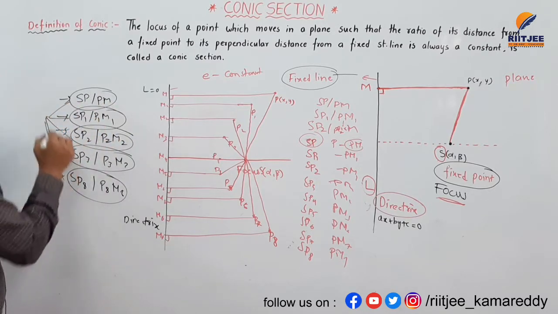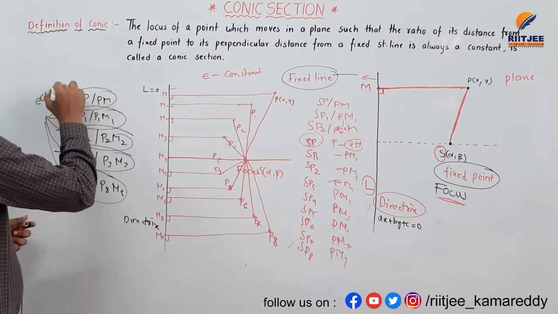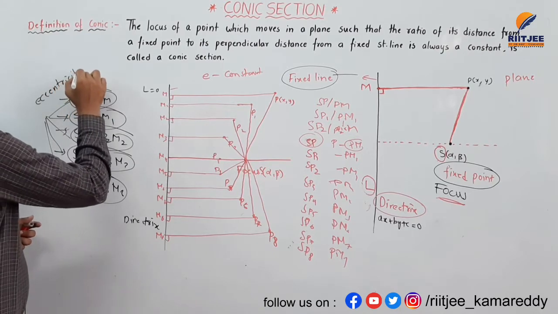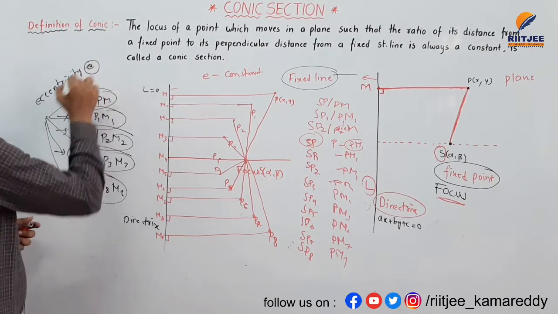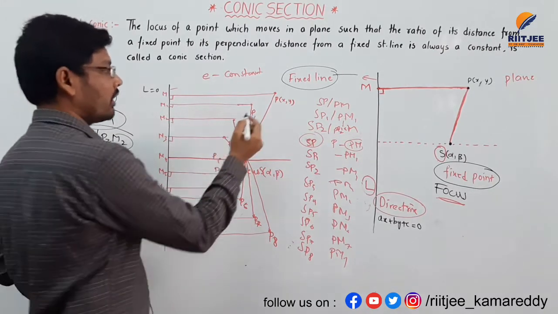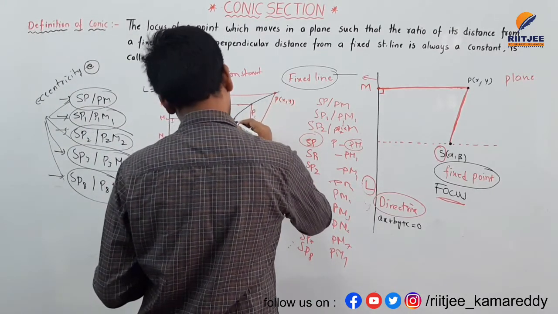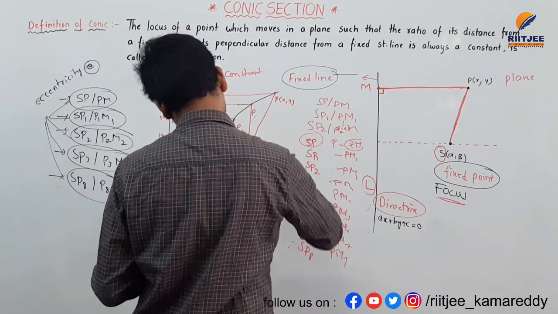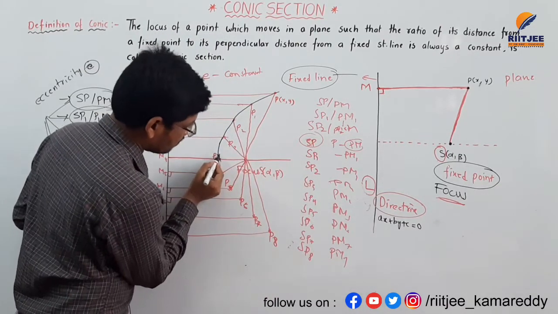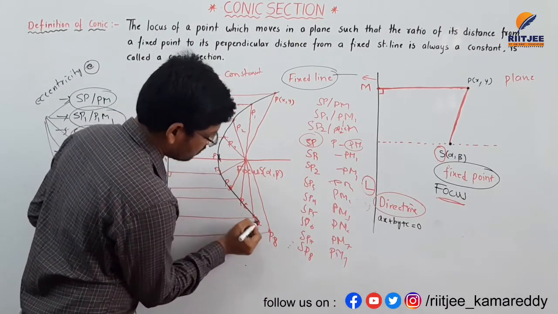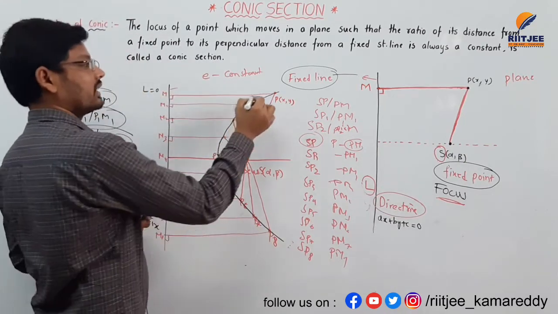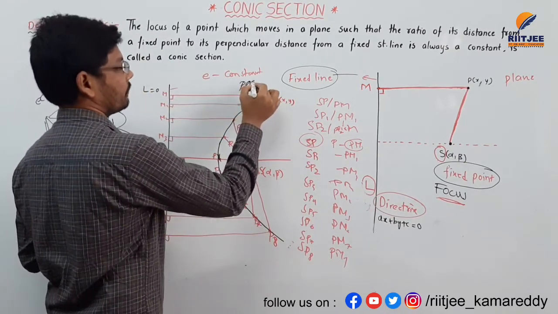These constants are called eccentricity, denoted by small e. If you join all the points, this is the diagram of a parabola.